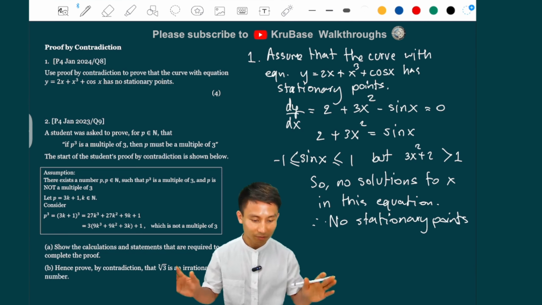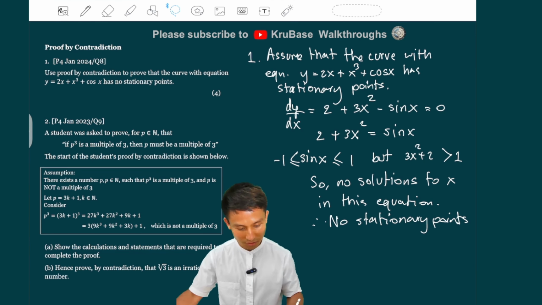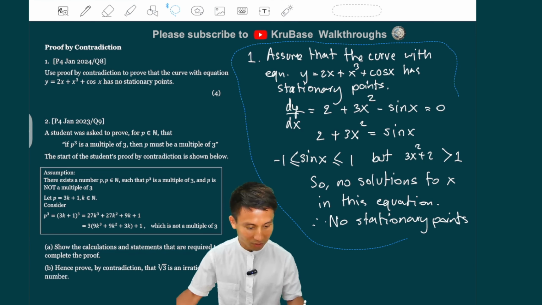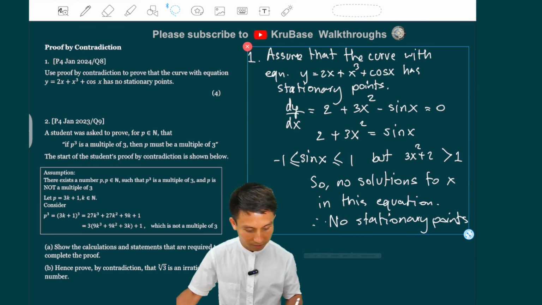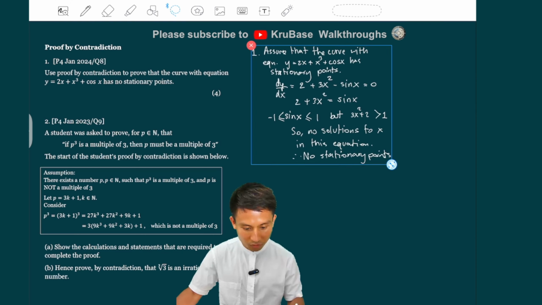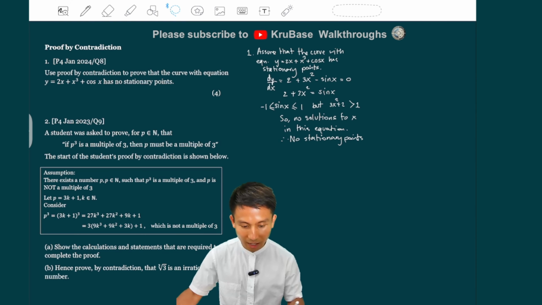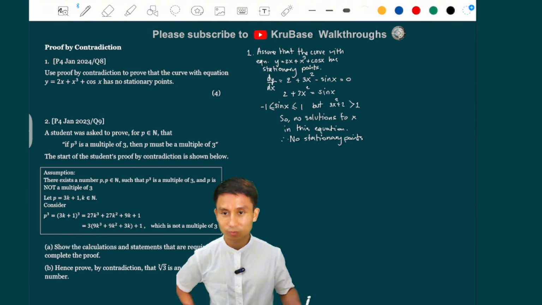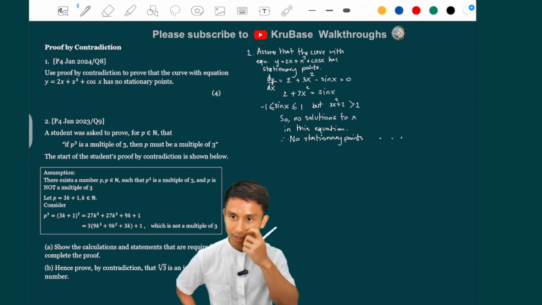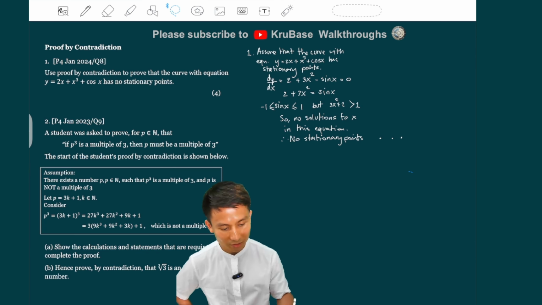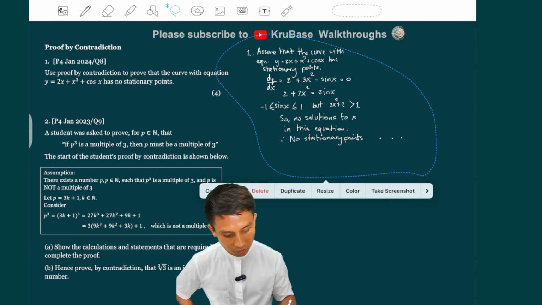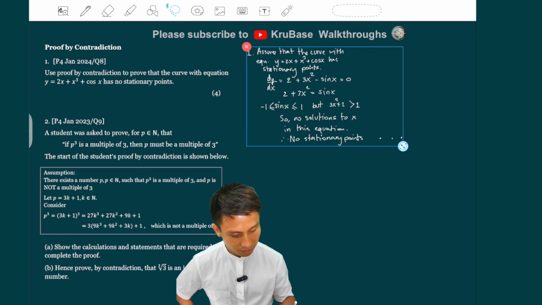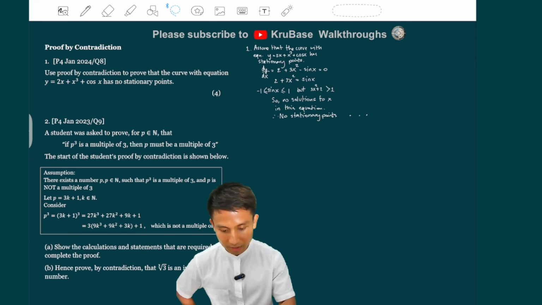And that's it. I'm not going to write it. You know how to do it, right? So this is not a thorough walkthrough. It's just so that you see the hard question and know how to do it. And then I'm just going to dot there so that you know what to do next. Just write the concluding statement. I'm going to shrink down a little more. And that's question 1 done.